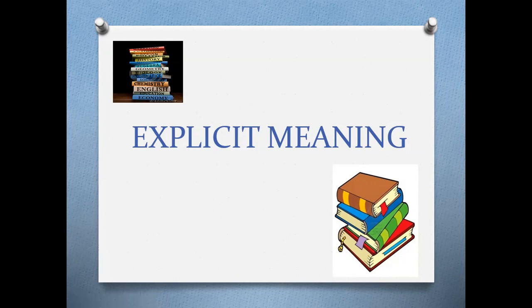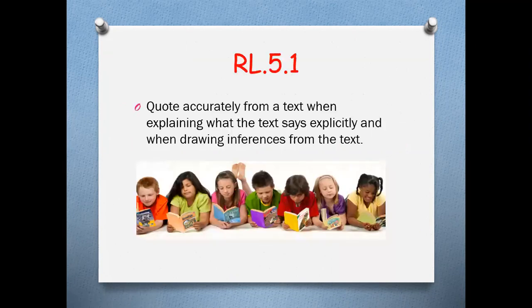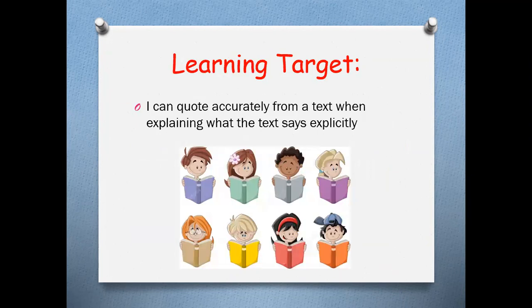Today we are going to be talking about explicit meaning. Our standard is RL 5.1, and it says, quote accurately from a text when explaining what the text says explicitly and when drawing inferences from the text. Our learning target: I can quote accurately from a text when explaining what the text says explicitly. So we're only looking at that part of the standard for this week.